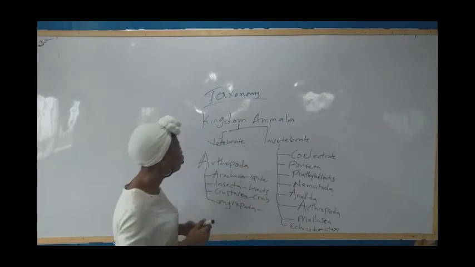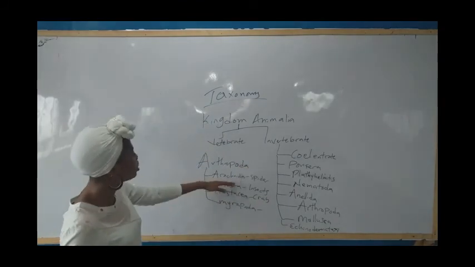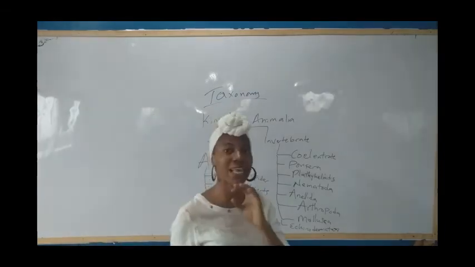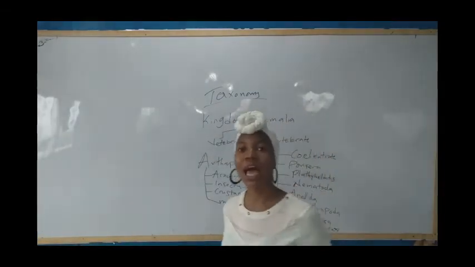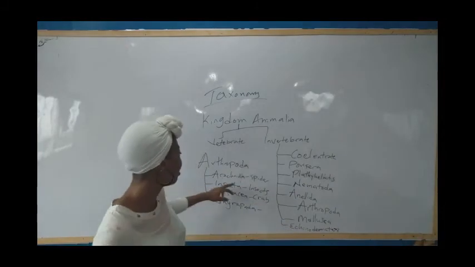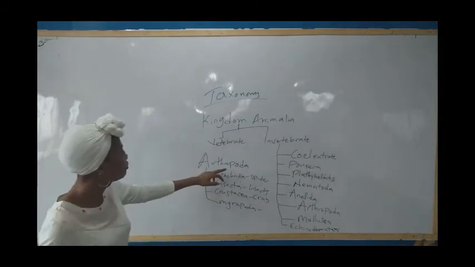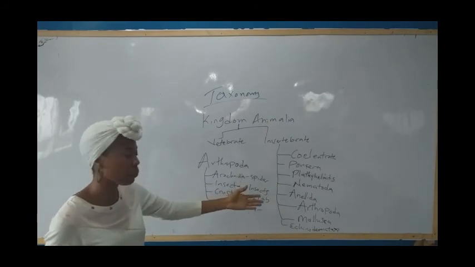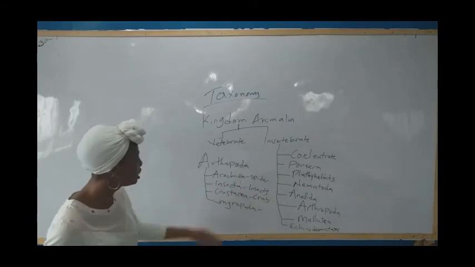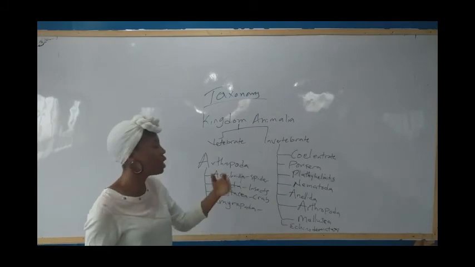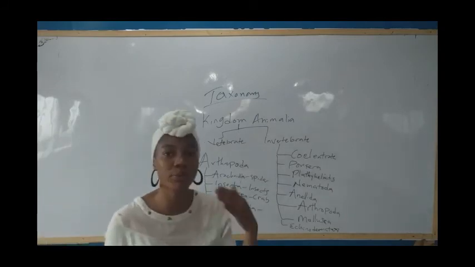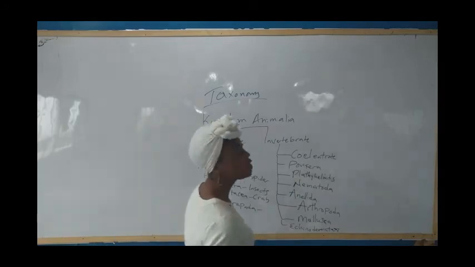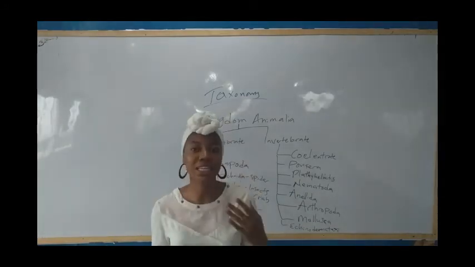Arthropoda is divided into 4 divisions, which is what? The Arachnida. The Arachnida, don't miss this. Spider is never an insect. Spider belongs to the class Arachnida under the phylum Arthropoda. Insecta is where we have insects, all types of insects, the flying insect, the crawling insect. Under Crustacea is where we have the crab, the water fish, the prawns, and other organisms like that. And Myriapoda is where we have the millipede and the centipede.